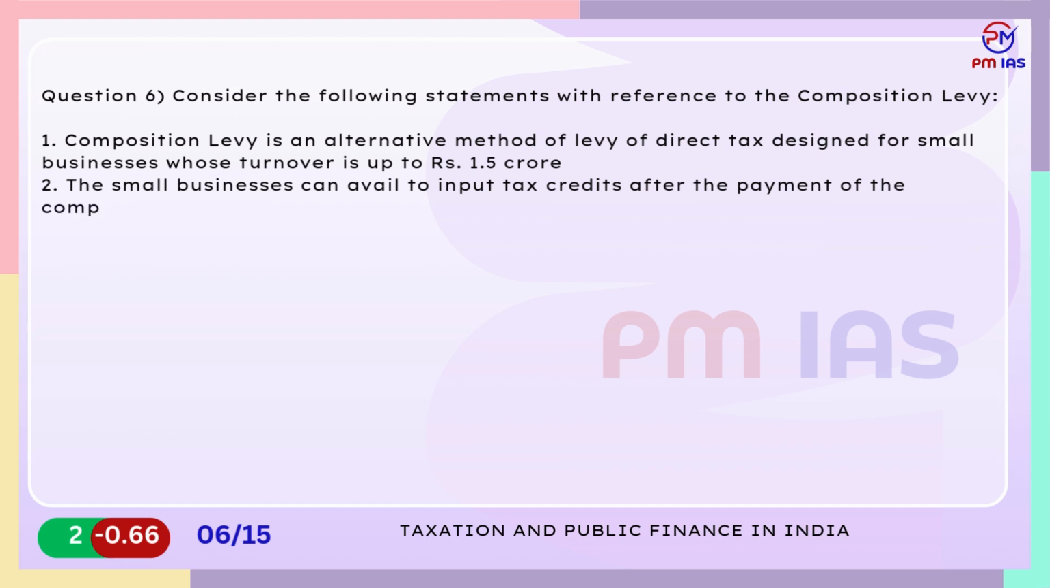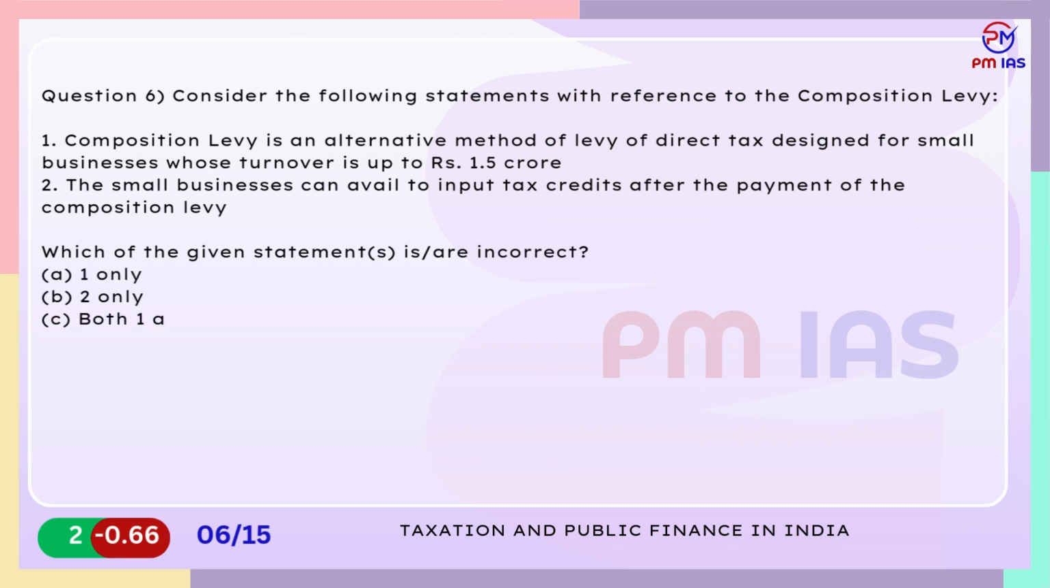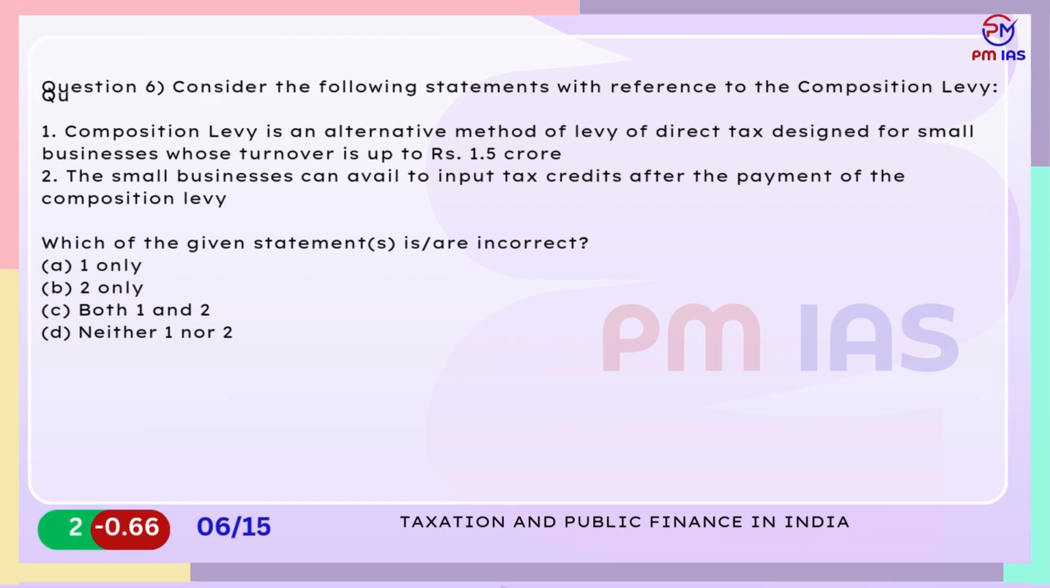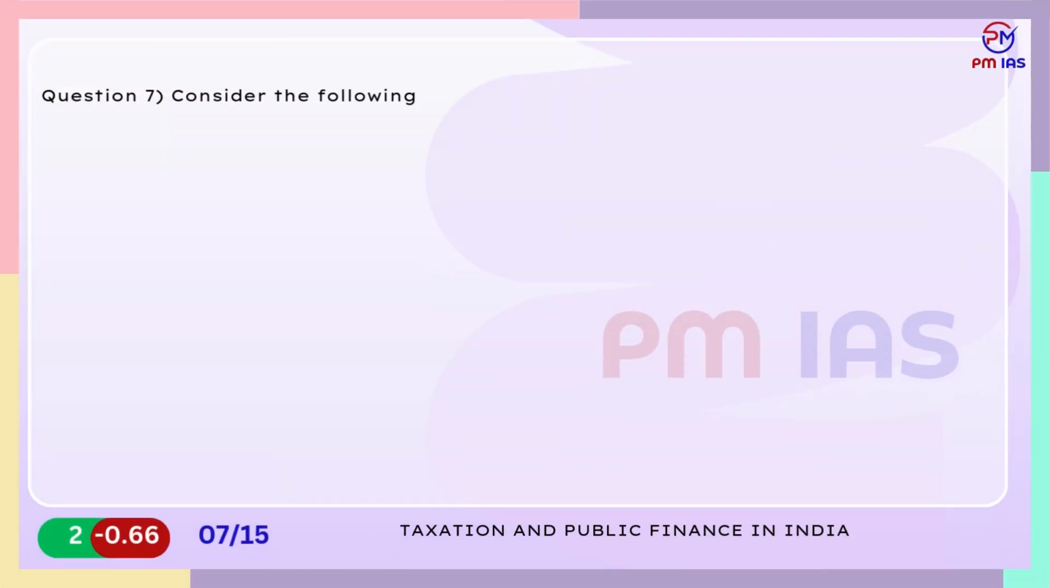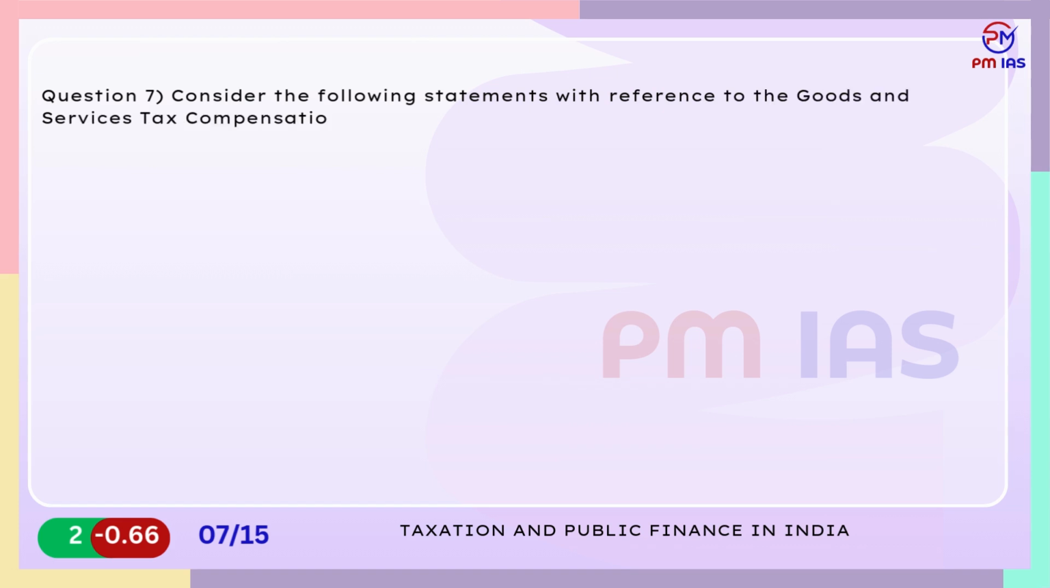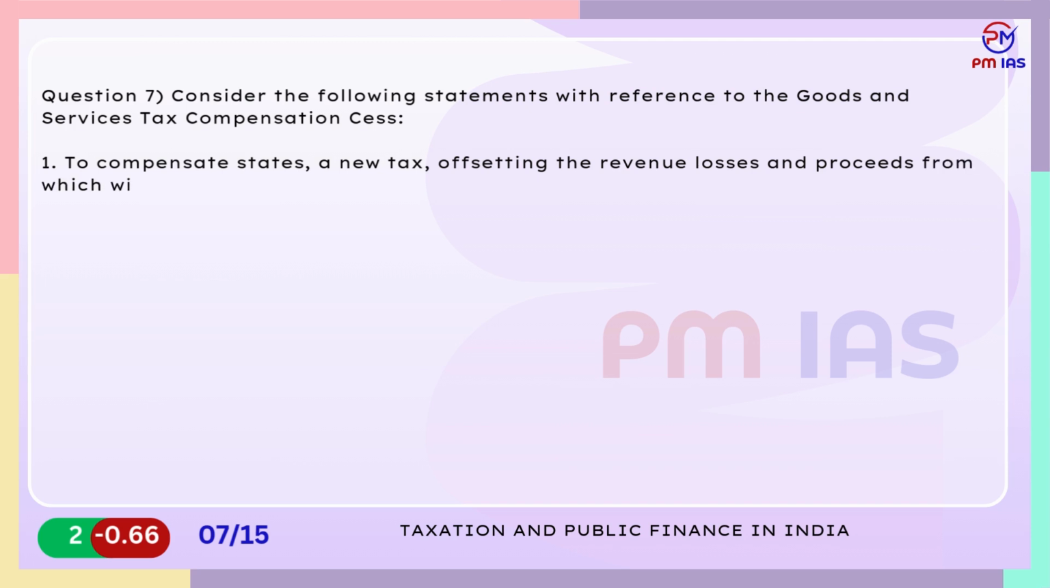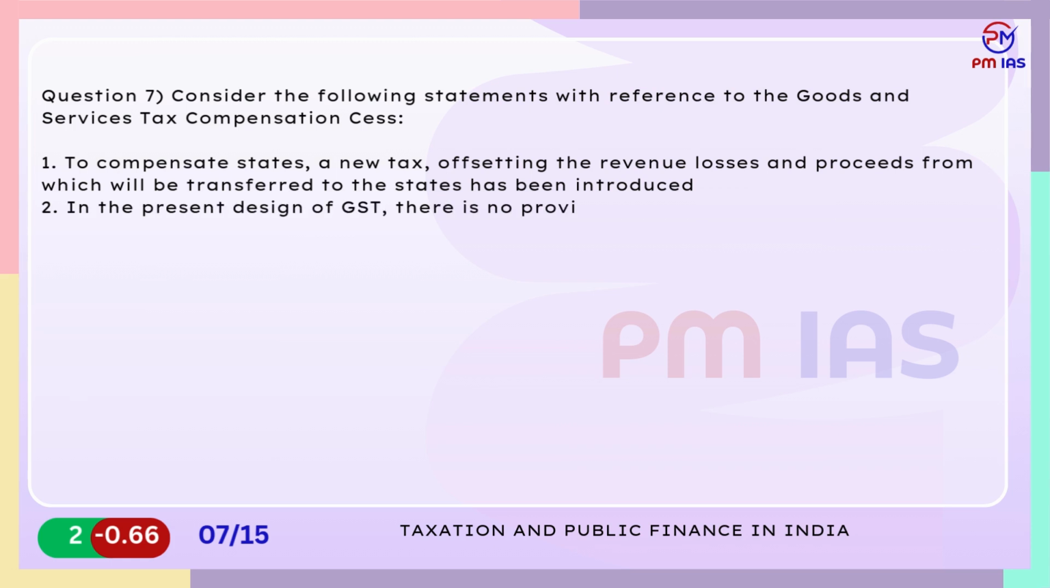Which of the given statements is incorrect? A. 1 only. B. 2 only. C. Both 1 and 2. D. Neither 1 nor 2. Question 7. Consider the following statements with reference to the goods and services tax compensation cess. 1. To compensate states, a new tax, offsetting the revenue losses and proceeds from which will be transferred to the states, has been introduced. 2. In the present design of GST, there is no provision for revenue compensation for the union government. Which of the given statements is correct?